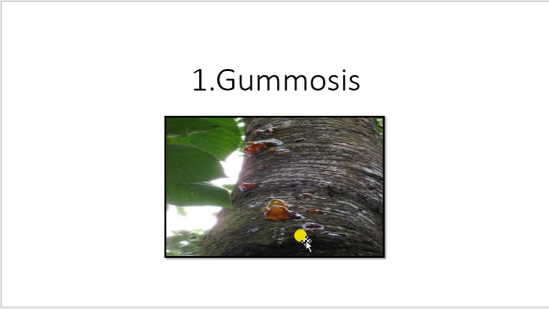Causal organism: Phytophthora palmivora. Mode of spread: the fungus survives on fallen fruits, twigs, leaves, and in the cracks of the trees. Epidemiology: serious occurrence of the disease is noticed in sweet orange, acid lime, and lemon. Heavy soil, high water table, and high soil moisture are favorable for disease development. Control measures: use of resistant rootstocks, proper drainage facilities.